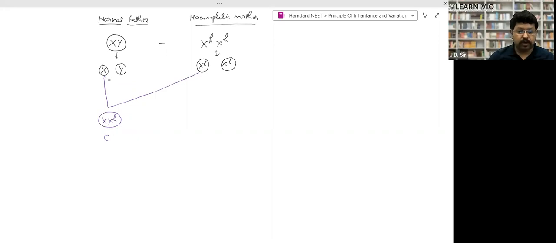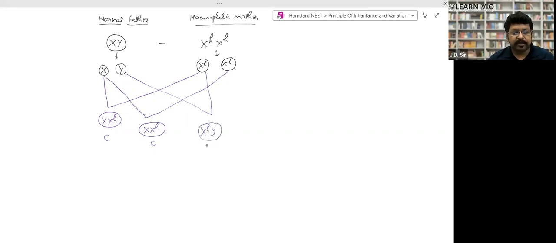Now, cross in cross, I take this one and I will cross with this one. The outcome is X and XH. Another daughter which is carrier, right? Now you will take this Y and cross with this one. XH and Y. What is the outcome? There is a son which is diseased.